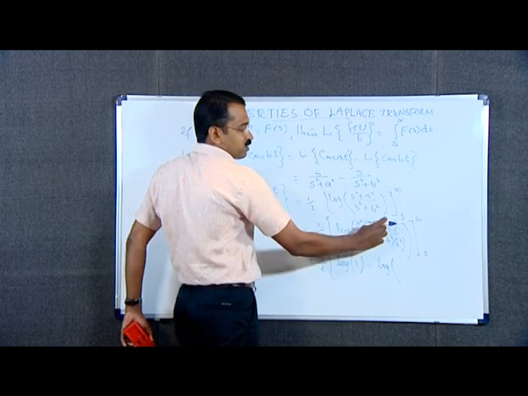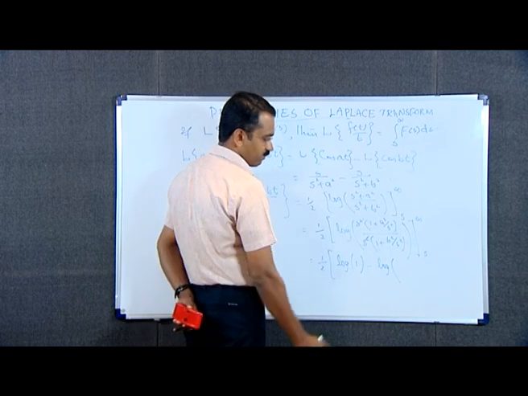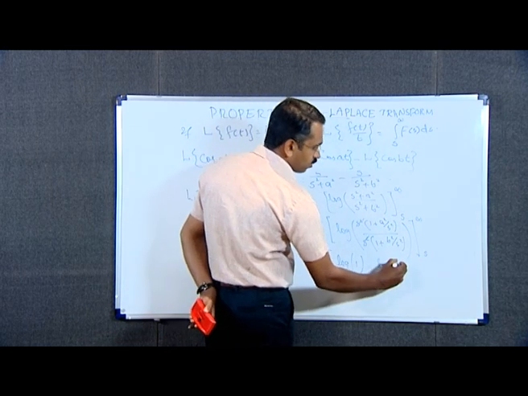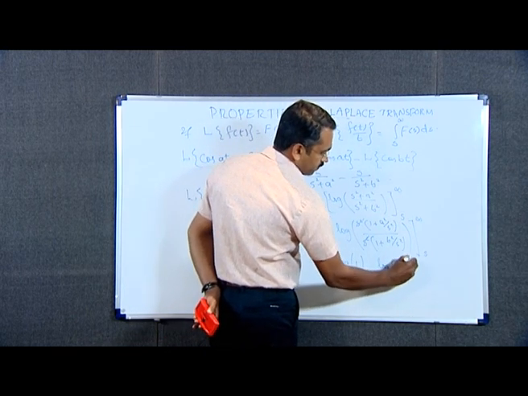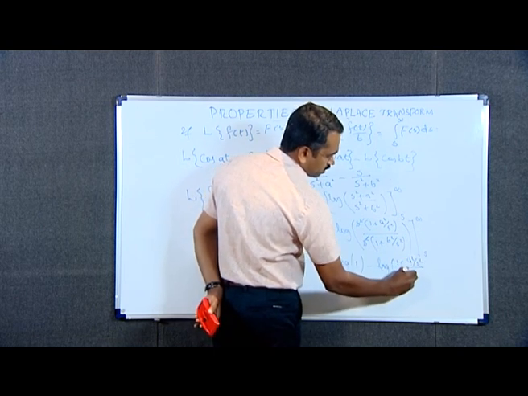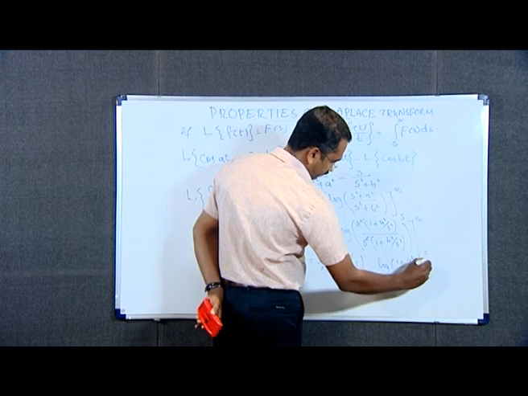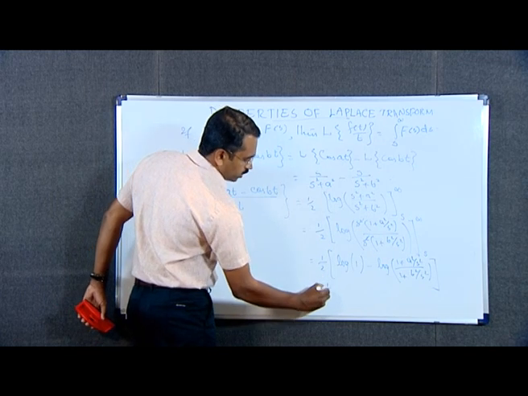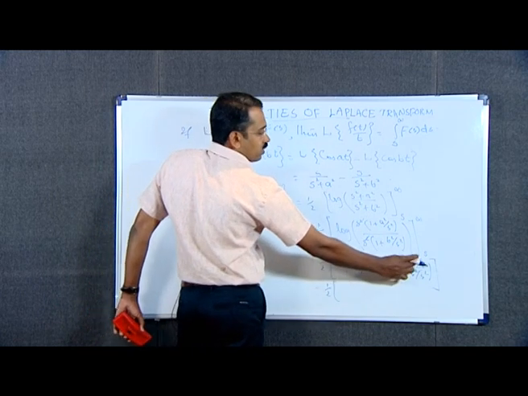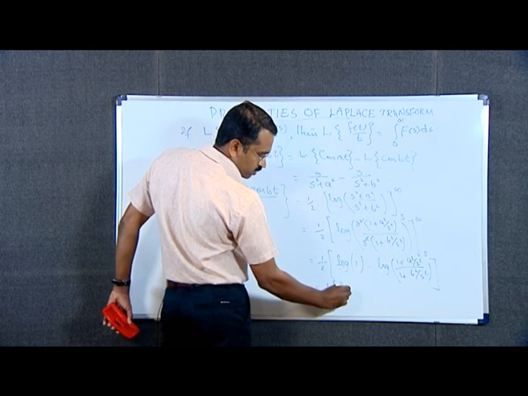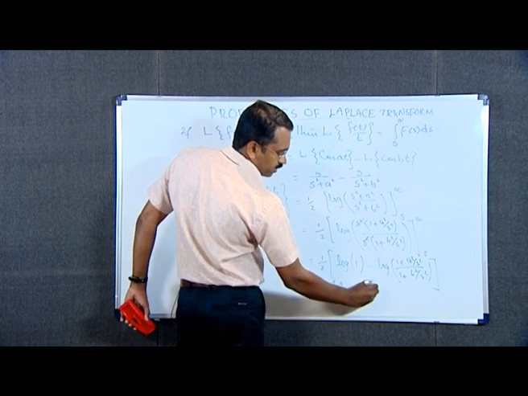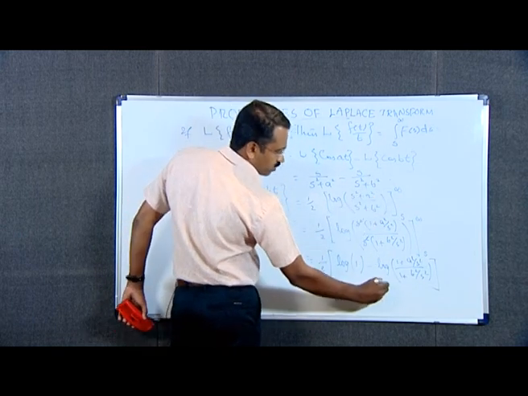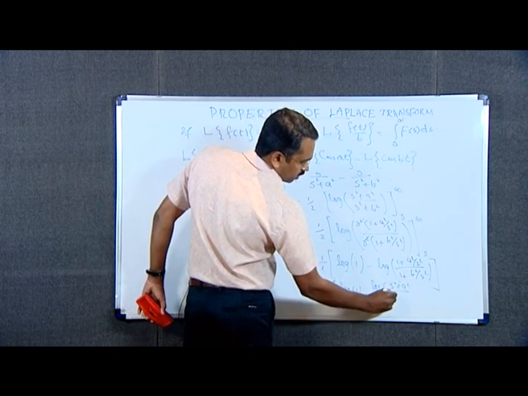When we apply the lower limit s, these terms are the same. Therefore, we get 1 by 2 into log 1 minus log of 1 plus a square by s square divided by 1 plus b square by s square. That is equal to 1 by 2 into, here log 1 minus this, which on cross multiplication we get like this, a square plus a square by a square plus b square,